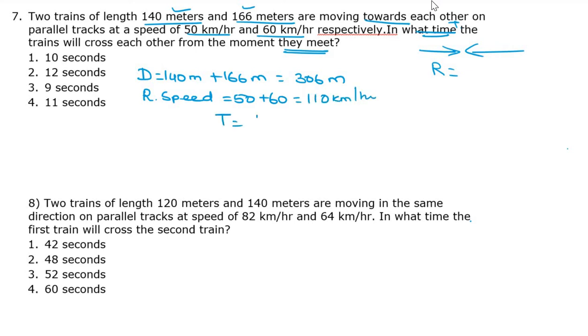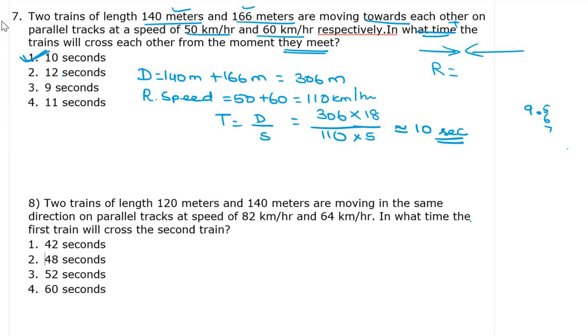So we need to find the time, distance by speed. Distance is 306 divided by speed 110. The answer is in seconds and the speed is in kilometer per hour, so multiply by 5 by 18. Then simplify it. Approximately you will get 9.7 something, so approximately 10 seconds, not 9 seconds. If after the decimal point the digit is more than 5, we have to approximate to the next number. The answer is 9.67 something, therefore the answer is 10 seconds. Come to the next question.